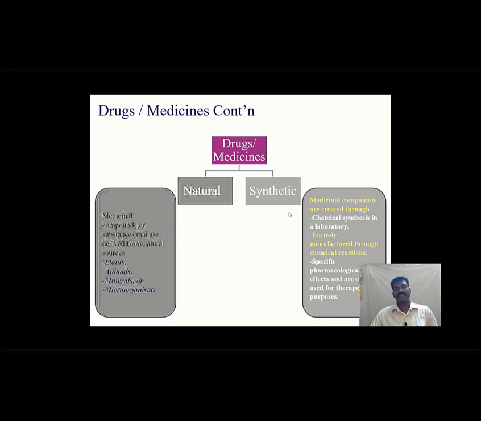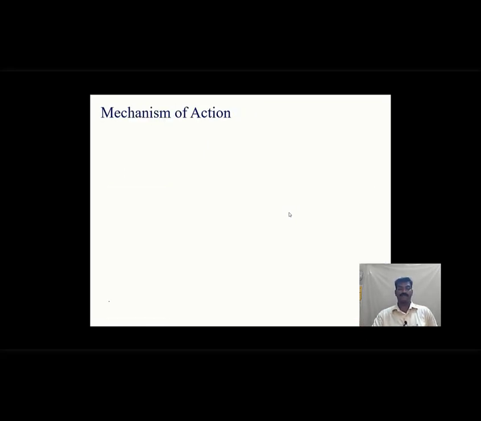And with respect to synthetic, the drugs are highly manufactured or synthesized in a laboratory, only through chemical synthesis and entirely through chemical reactions, and which have a specific pharmacological effect in the body and which helps for therapeutic purposes.